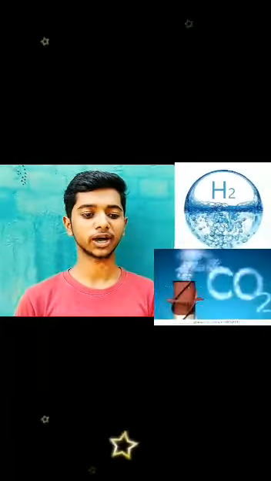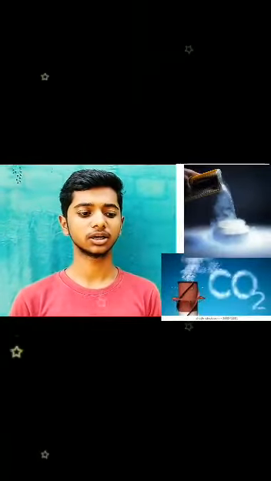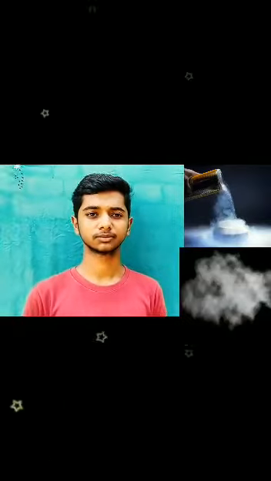The position of the particles of a gas as well as the space between the particles of a gas are not fixed. Examples: air, oxygen, hydrogen, carbon dioxide, nitrogen and steam, etc.